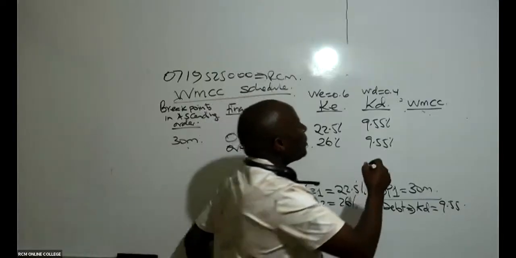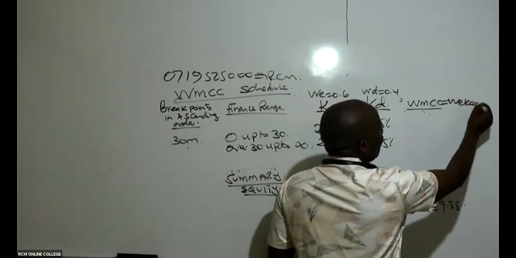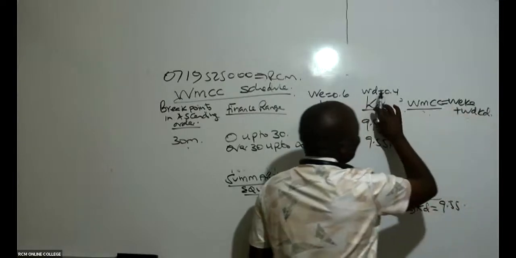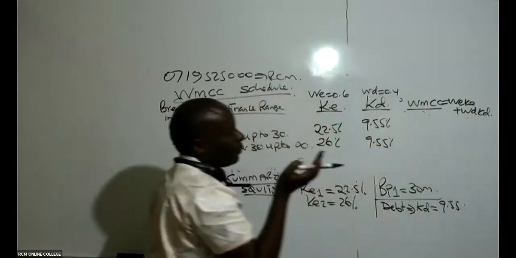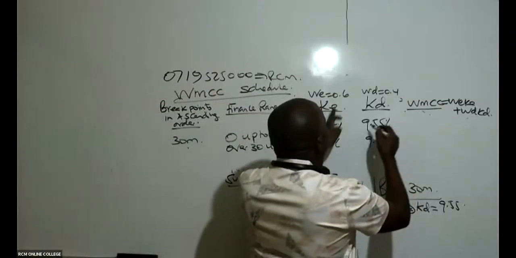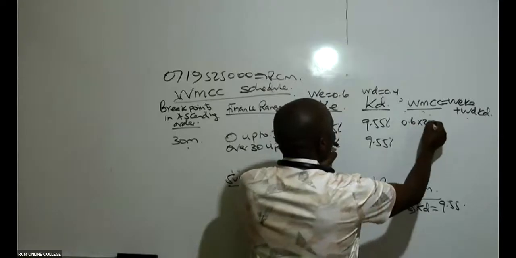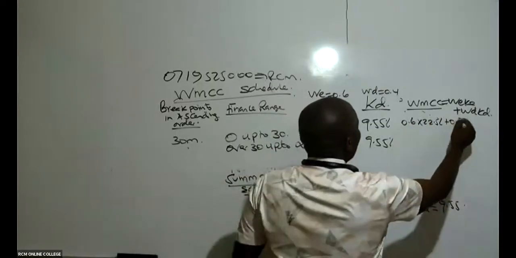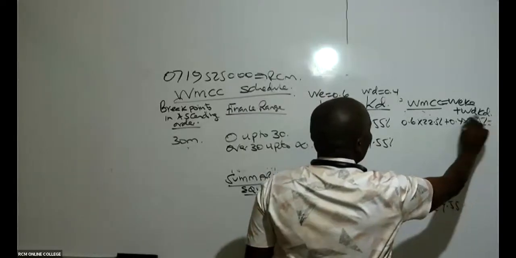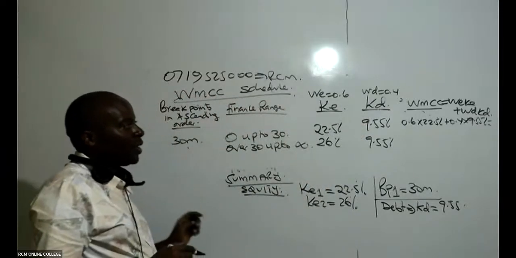So our WACC, ladies and gentlemen, will be weight of equity times cost of equity, plus weight of debt times cost of debt. Of course, we have already adjusted this for tax. So abracadabra, the first one: you take the weight, which is 0.6, times 22.5%, plus 0.4 times, in this case, 9.55%. Remember this figure is tax adjusted. That KD is already tax adjusted.